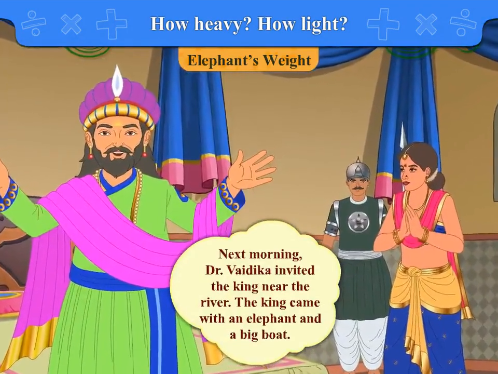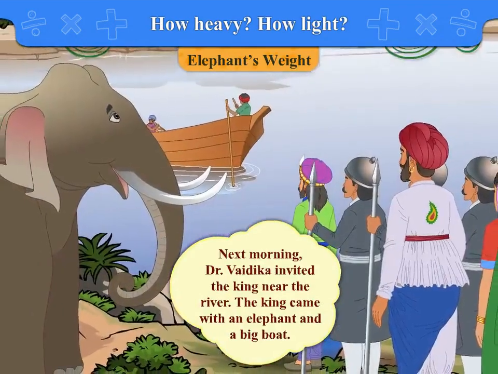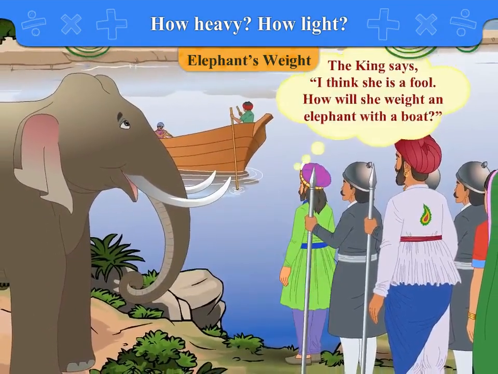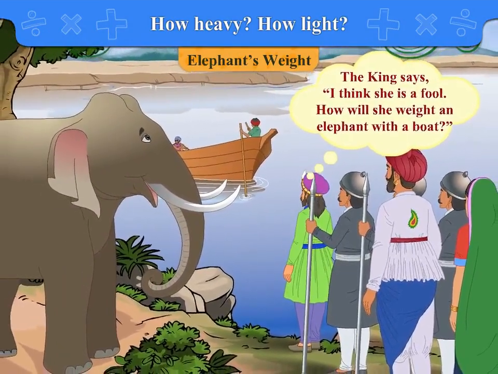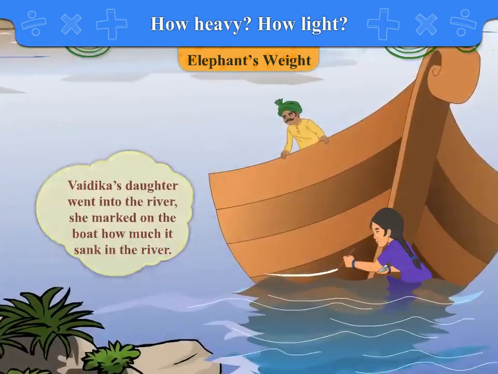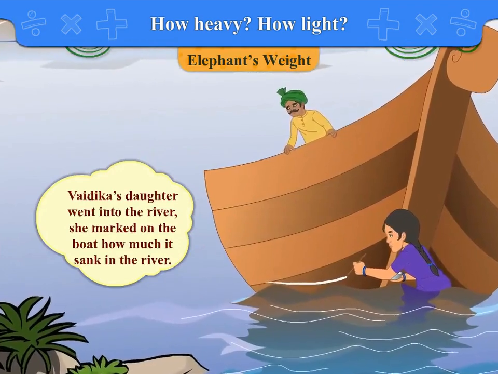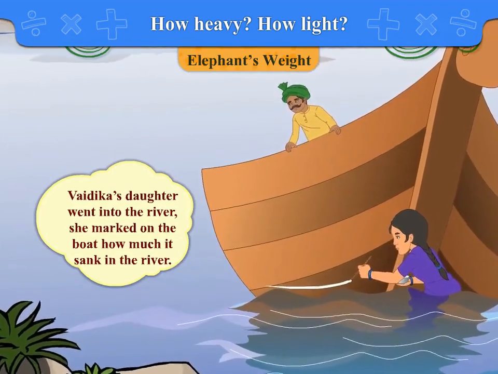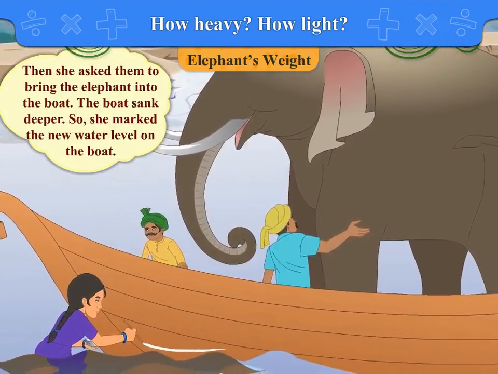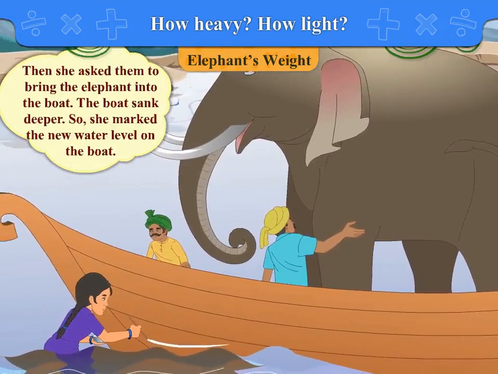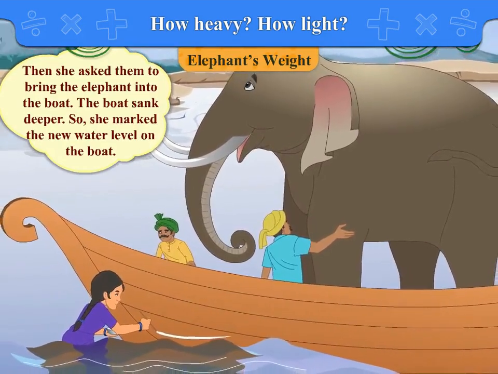Next morning, Dr. Vaidika invited the king near the river. The king came with an elephant and a big boat. The king says, "I think she is a fool. How will she weigh an elephant with a boat?" Vaidika's daughter went into the river. She marked on the boat how much it sank in the river. Then she asked them to bring the elephant into the boat. The boat sank deeper, so she marked the new water level on the boat.